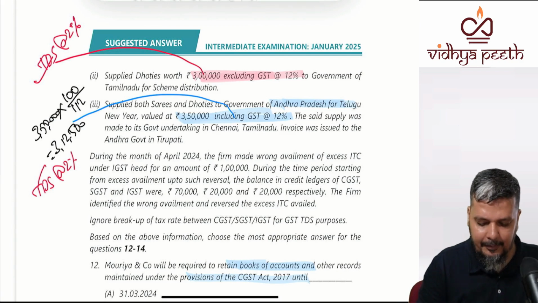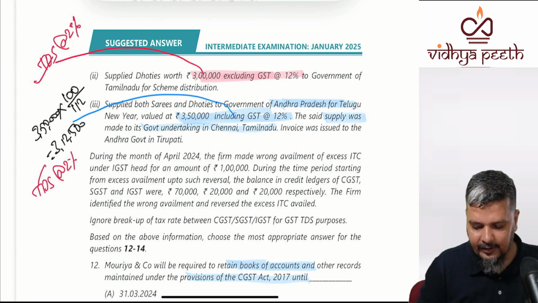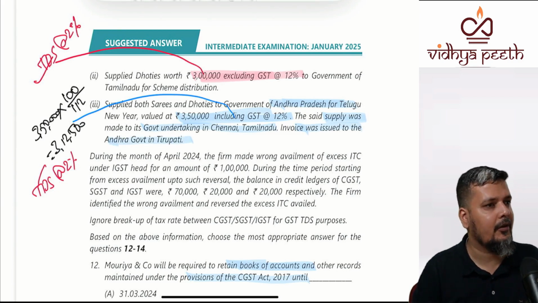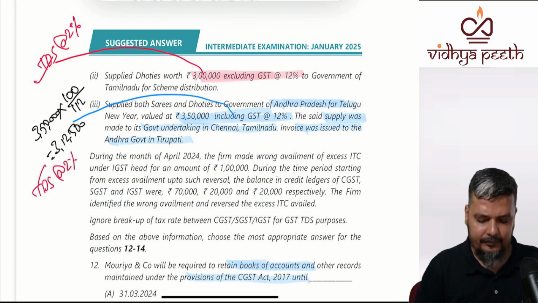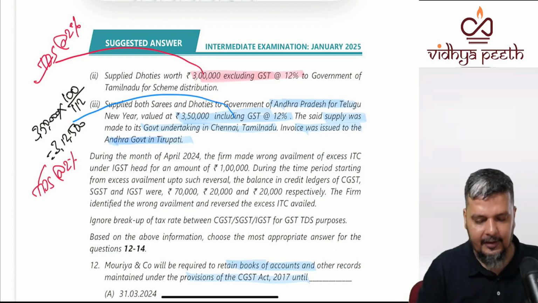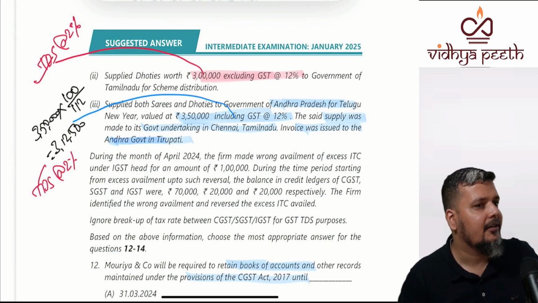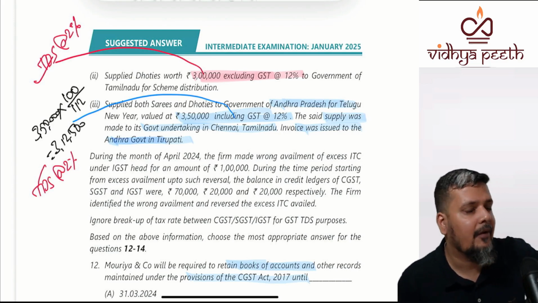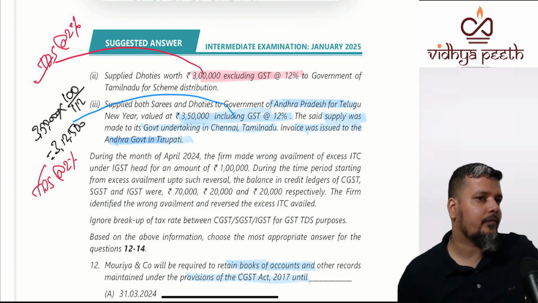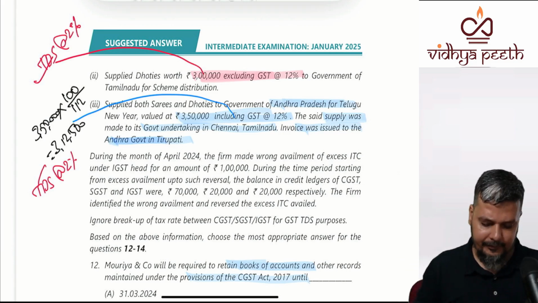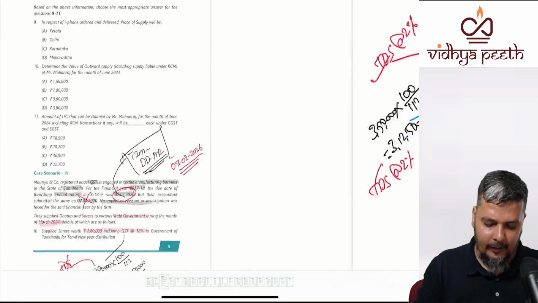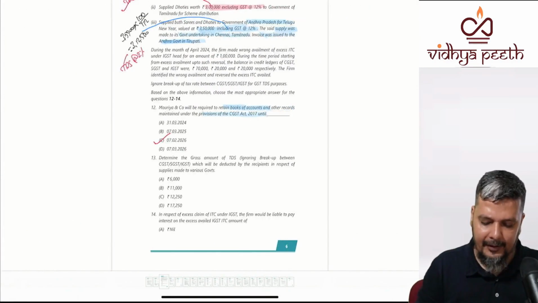The supply was made to a government undertaking in Chennai. The invoice was given to Andhra government, Tirupati. Why is this relevant now? Where is the supplier located? Tamil Nadu. What is the place of supply?